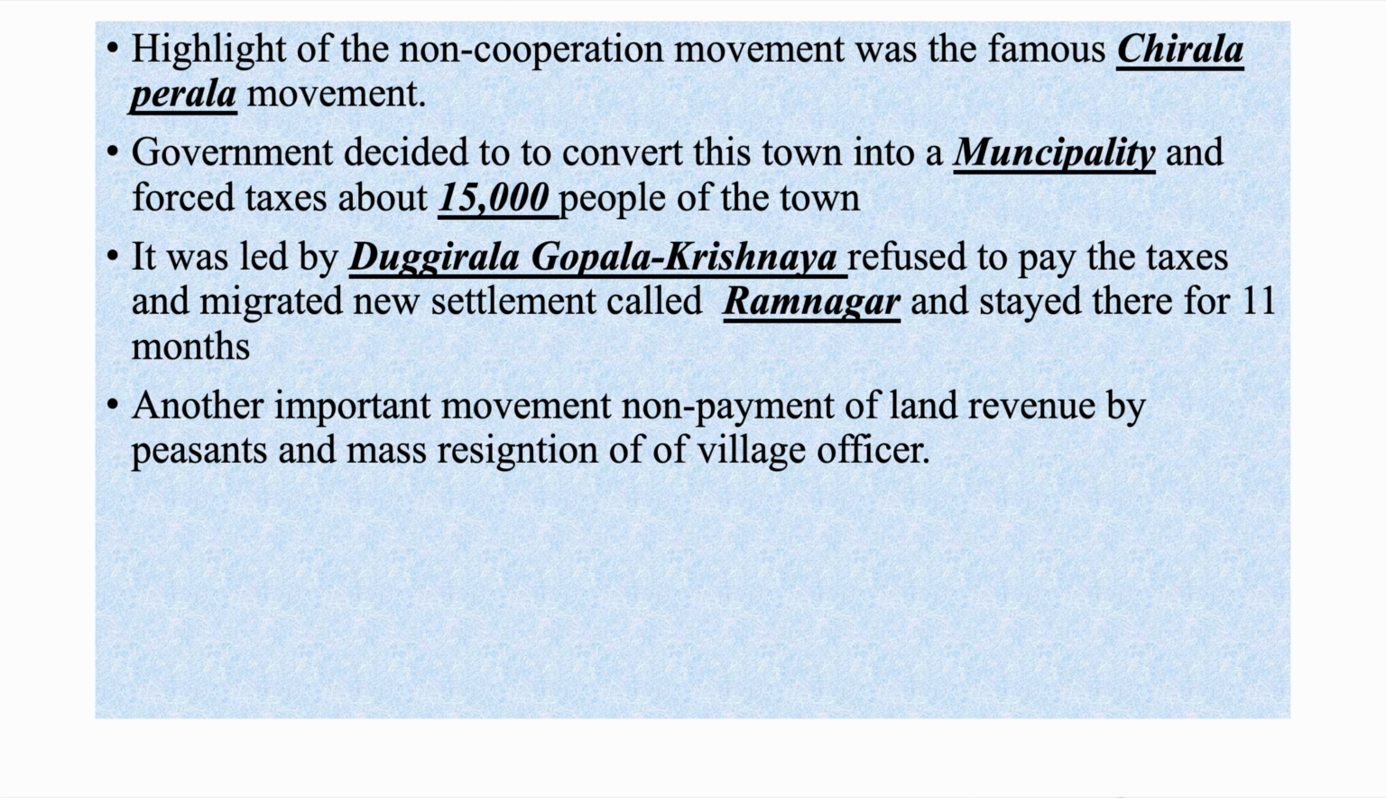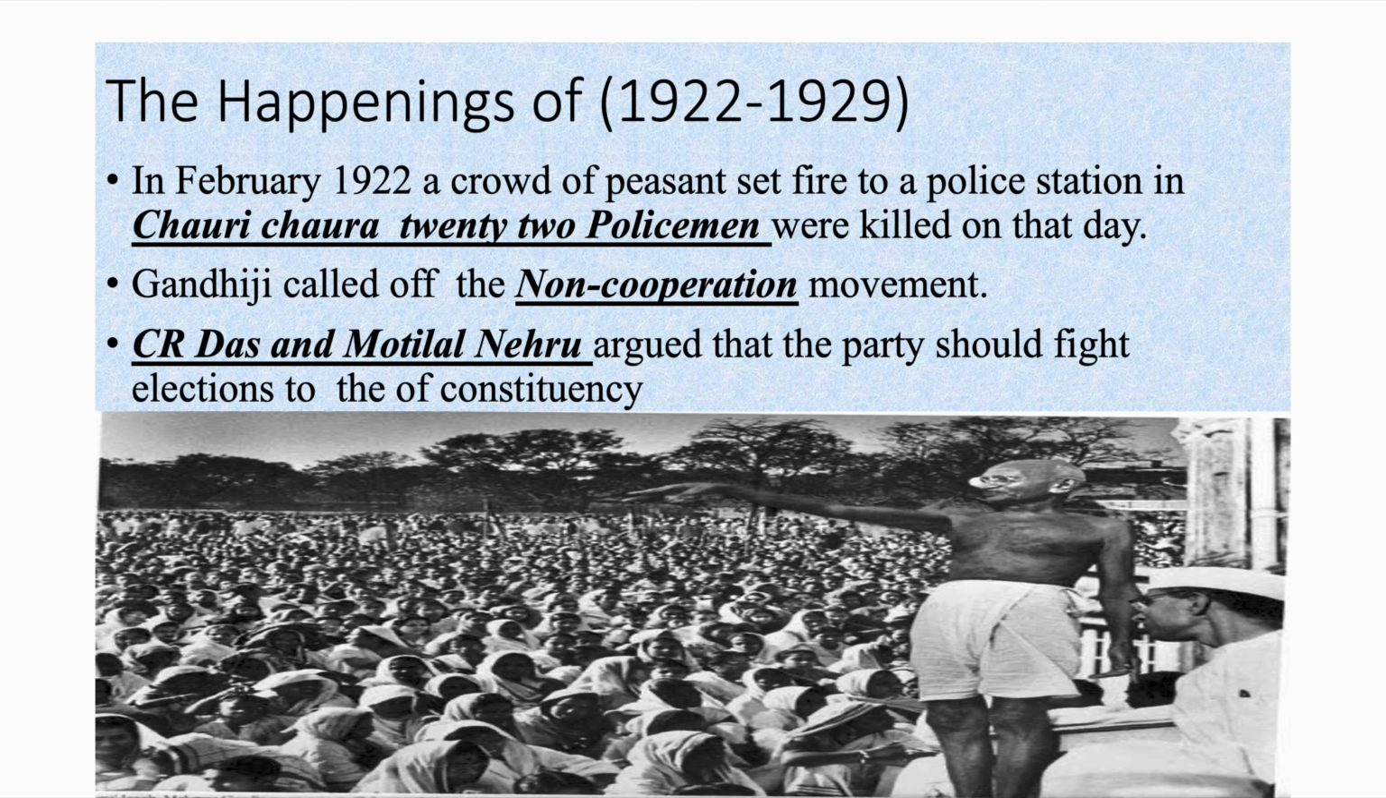Another important movement was the non-payment of land revenue by peasants. Peasants used to pay land revenue to the British government. In order not to pay that land revenue, they did not pay, and they sent their herds to the jungle to graze. Also, the local officers resigned.